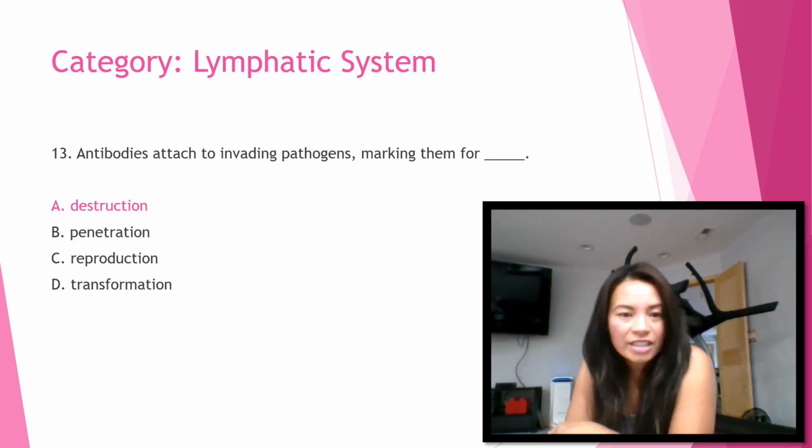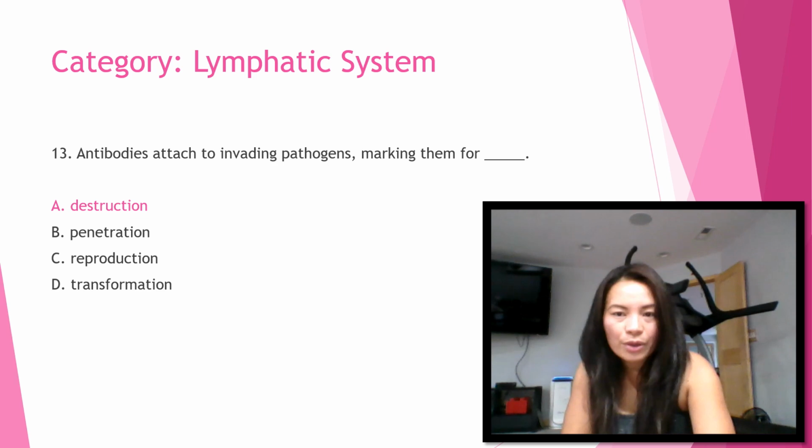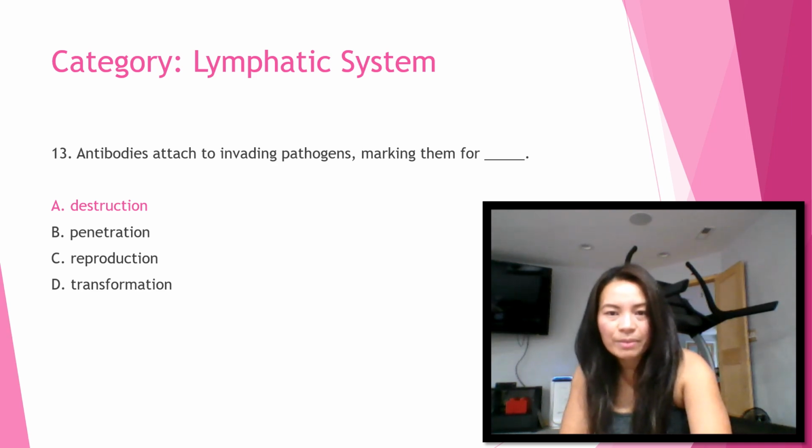Number 13, antibodies attached to invading pathogens, marking them for blank. The answer is destruction. So, an antibody is a type of immunoglobulin and is also a protein made by plasma cells in response to the antigen. Each antibody is designed for only one specific antigen. The main reason for the binding of the antibody to a specific antigen is to help destroy it. Some antibodies can destroy the antigens directly, or others make it easier for the white blood cells to destroy the antigen. The body is full of many types of antibodies by way of natural or passive immunity.